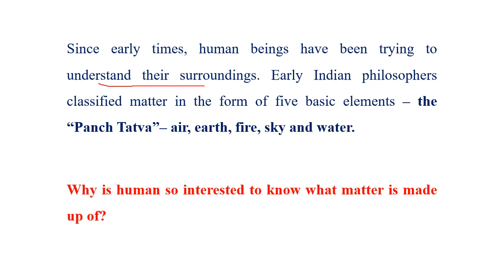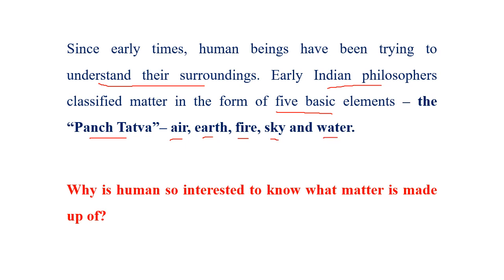So modern day scientists have evolved two types of classification of matter based on their physical properties and chemical nature. But in ancient India, the Indian philosophers classified matter in the form of five basic elements, also called the Panchatattva, that is air, earth, fire, sky, and water.